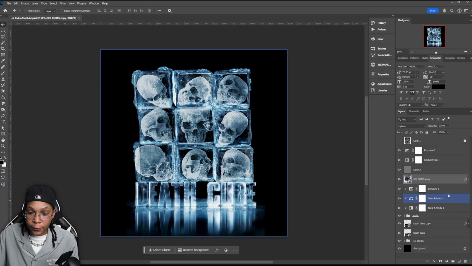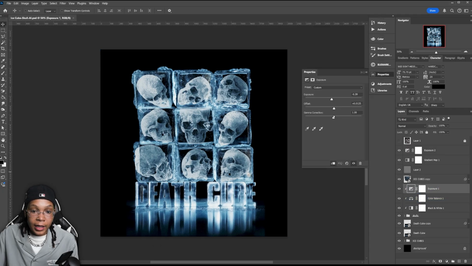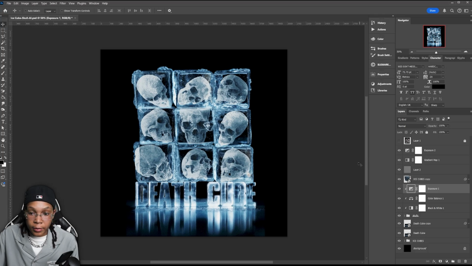If anything is looking funny to y'all, you can go back in there and edit. If I feel this needs a little bit more opacity to it, this is cool too. If I want to add it so it looks like it's frozen a little bit more, bump it up. That's cool like that. I ain't trying to take it away too much because you still want it to have some shadow in there because it is frozen. But if it was frozen, it's not going to be see-through black. So something like that. You feel me? So we're going to save that up. And that's it for the AI section.